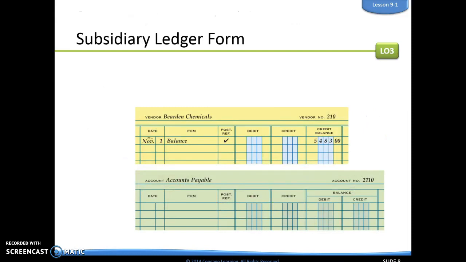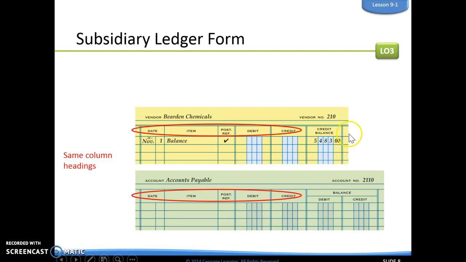Here's an example of a subsidiary ledger form. Now, this looks a lot like what we would see in our general ledger. The only real difference here is that down here we have a debit and a credit balance column. Up here, we just have a credit balance, because when we think of paying a liability, we probably are not going to have a debit balance to a business.